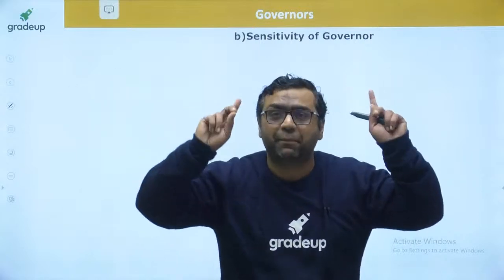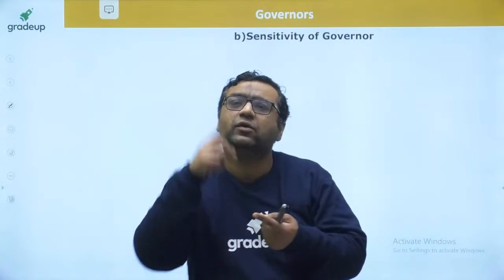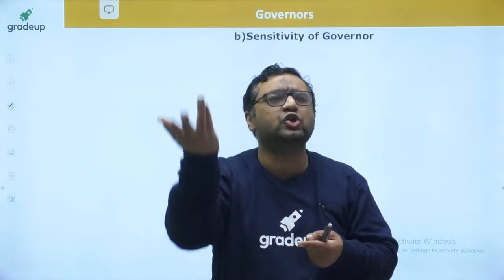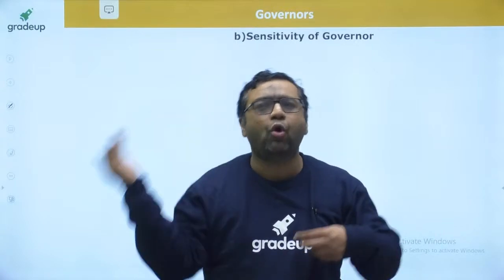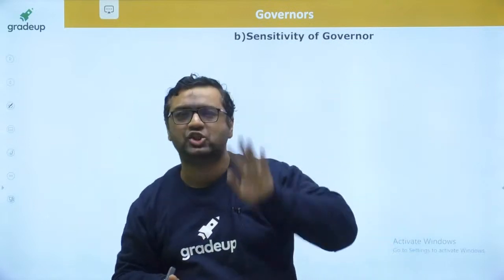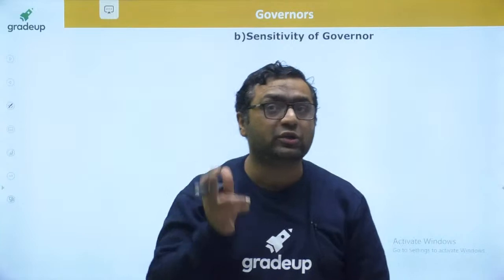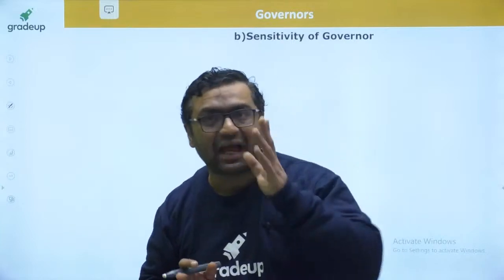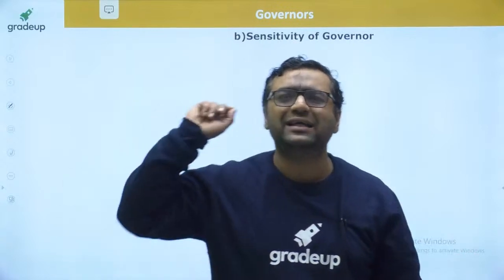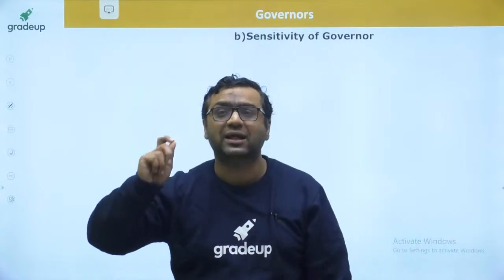Both the conditions are bad, because if you are more sensitive, you will have problems with people. If you have less sensitivity, then also you will have a problem. So both are undesirable. We want sensitivity up to a desired range. It means whenever someone slaps you, you must take it as a slap. Whenever someone touches you by mistake, you take it lightly. So always sensitivity is required up to a certain range.